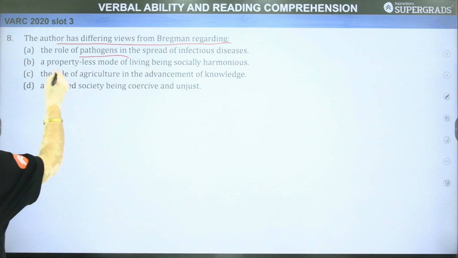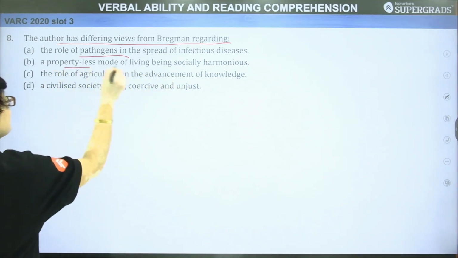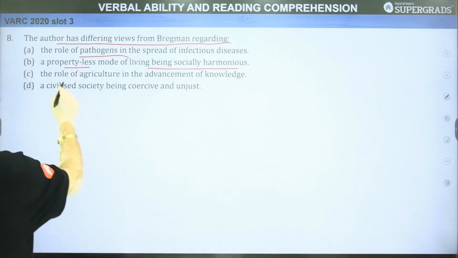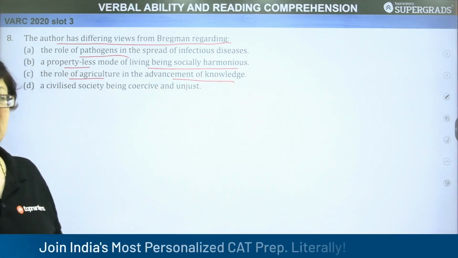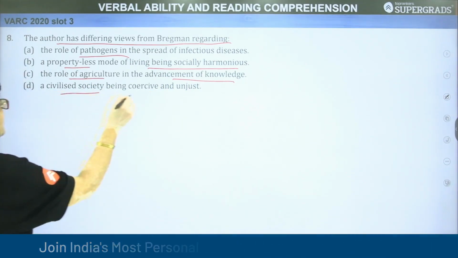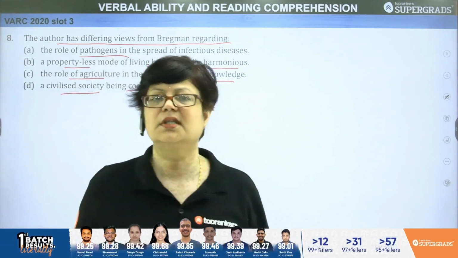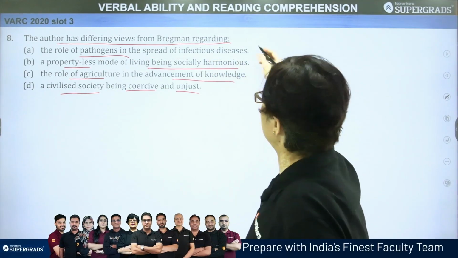Second, a propertyless mode of living being socially harmonious. Now, this is quite a tricky option. Let's see the role of agriculture in the advancement of knowledge. Agriculture, the role of agriculture. A civilized society being coercive and unjust. Coercive means that which forces you. Now, if you look at all the options, here you find that he agrees,